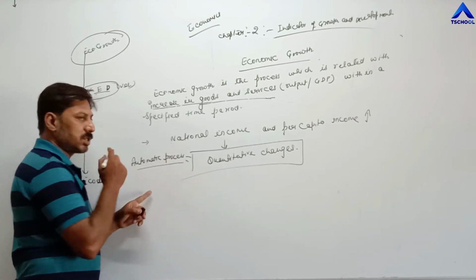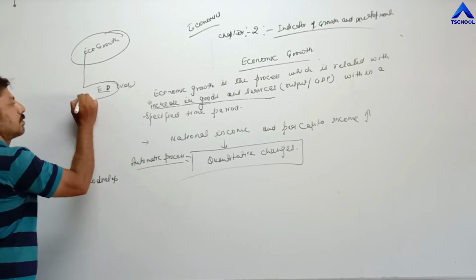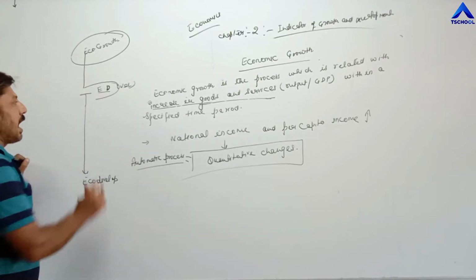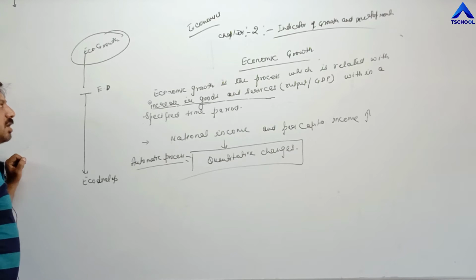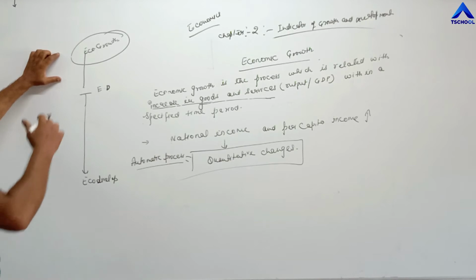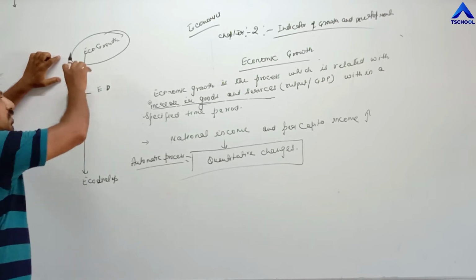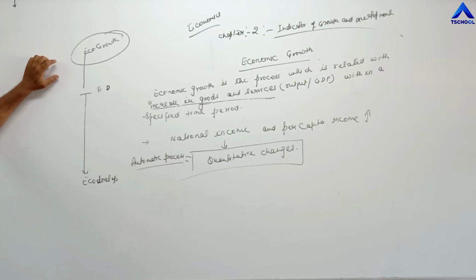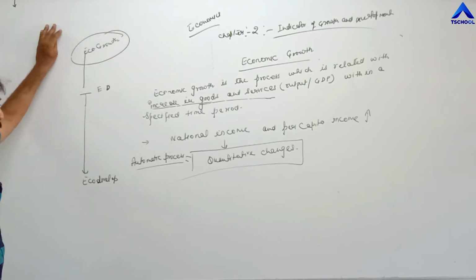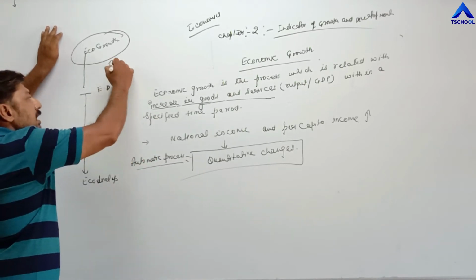Why are we saying automatic process? Once the process of economic development is over, after that, the country is not required to spend a major part of national income on qualitative things. Means they are in a position to save more and more. And once saving becomes more, automatically investment of that country also becomes more. So continuously their national income or per capita income increases at a faster rate.